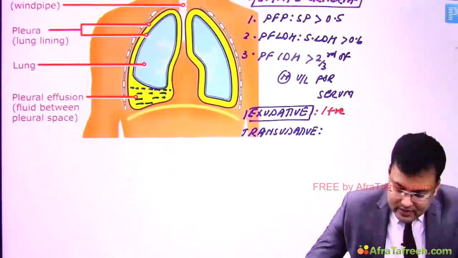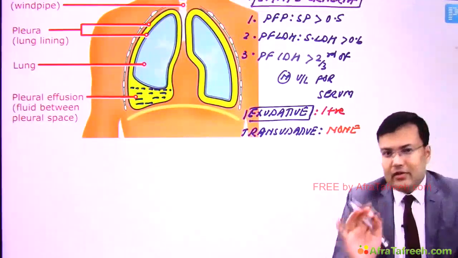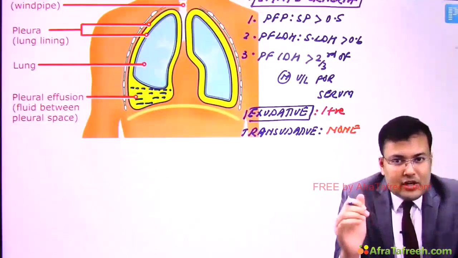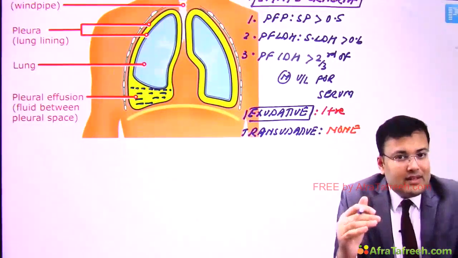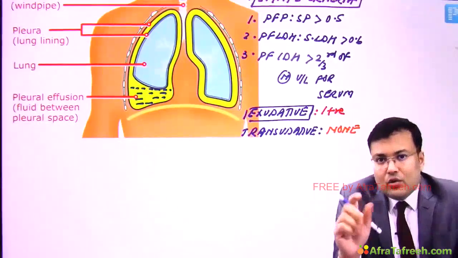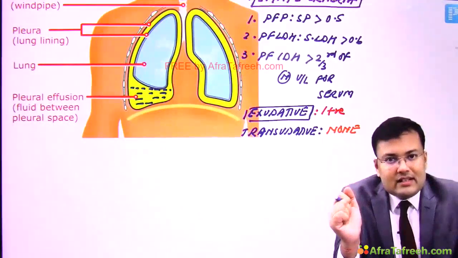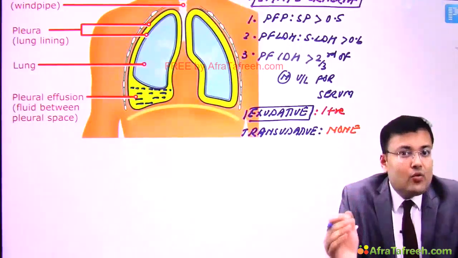Light's criteria is asked in medicine also, it is asked in surgery also. So one thing you have to remember, that in majority of cases, the causes of exudative pleural effusion are generally local inflammatory pathology, and in transudative pleural effusion it's the systemic illness. So see what are the causes.